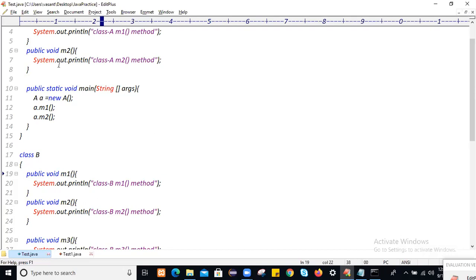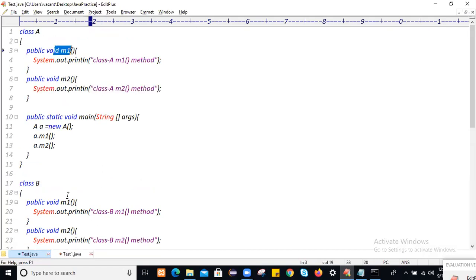Yes or no? You write duplicate code within class B, and due to that the length of the code will increase. When you write duplicate code, there is duplication in the code. That is the drawback of an application without inheritance. There is duplication in the code, and the length of the code increases. Due to that, the performance of the application will be reduced. So that is why don't go with this concept, don't go with an application without inheritance.